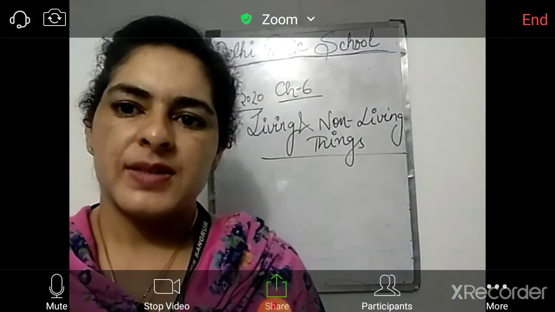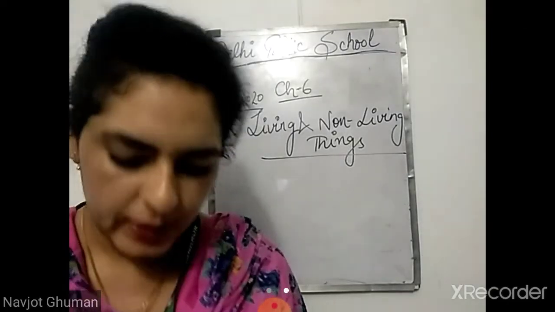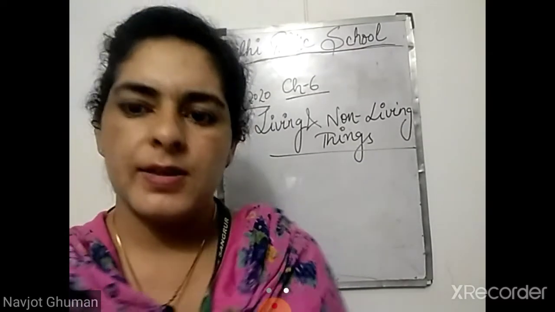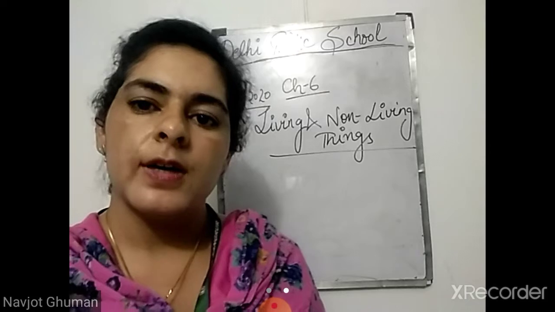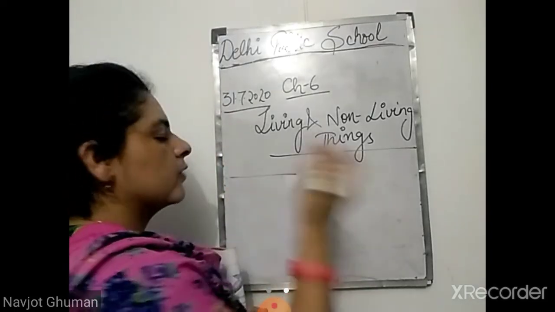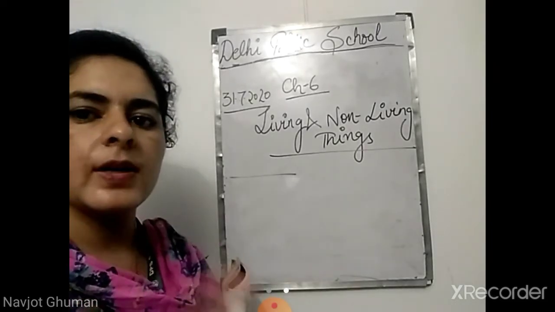Good morning, students. We were reading chapter number 6, that is living and non-living things. We have read about one characteristic of living things, that is, living things move. So we read about how human beings move, animals also move from one place to another, and plants also move, but they move in a different way.